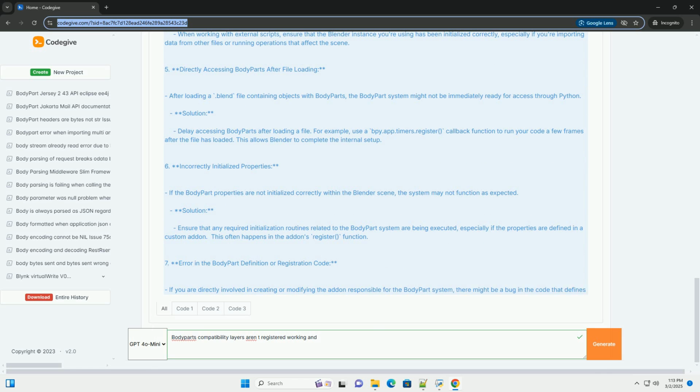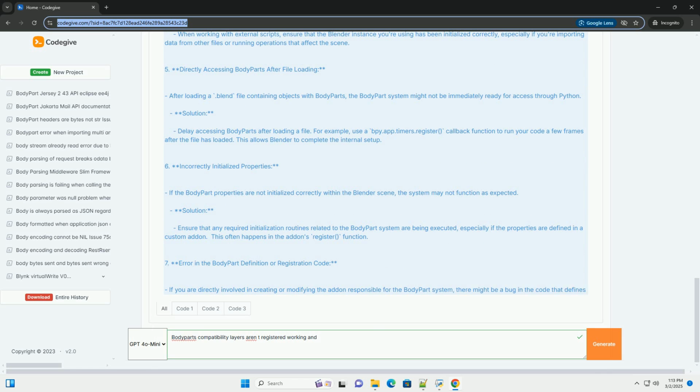2. Inspect add-on registration within the add-on's register function. If you have access to the source code, add print statements to verify that the necessary classes and functions are being registered with Blender. For example, replace your body part class with the actual name of your custom body part class. Check the console output to see if the registration succeeds or fails. 3. Debug with the Blender debugger. Use the Blender Python debugger to step through the code that accesses the body part system. This allows you to inspect the state of variables and identify the exact point where the error occurs.